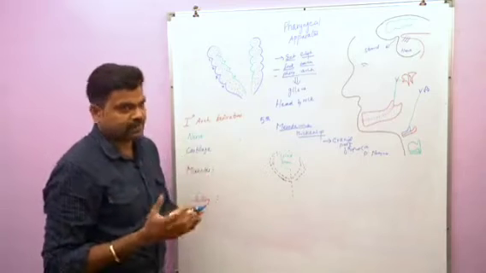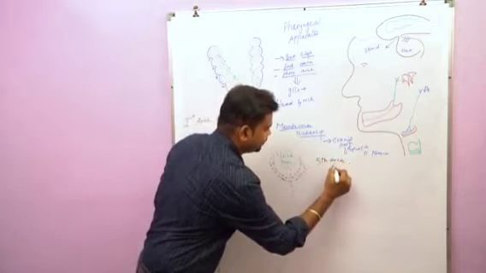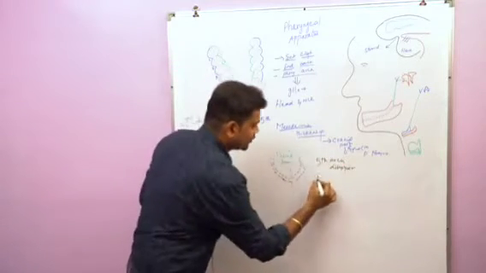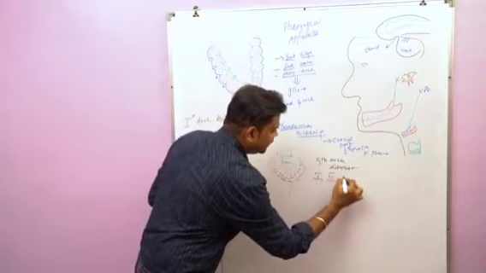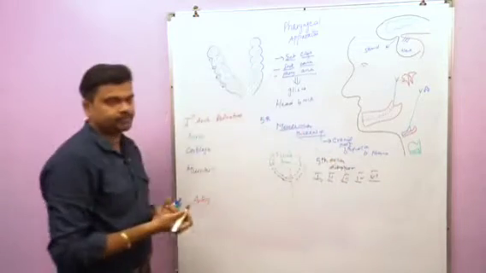Out of the 6 arches, the 5th arch will disappear. So totally we have 5 arches. The first, second, third, fourth and 6th arch will be present.